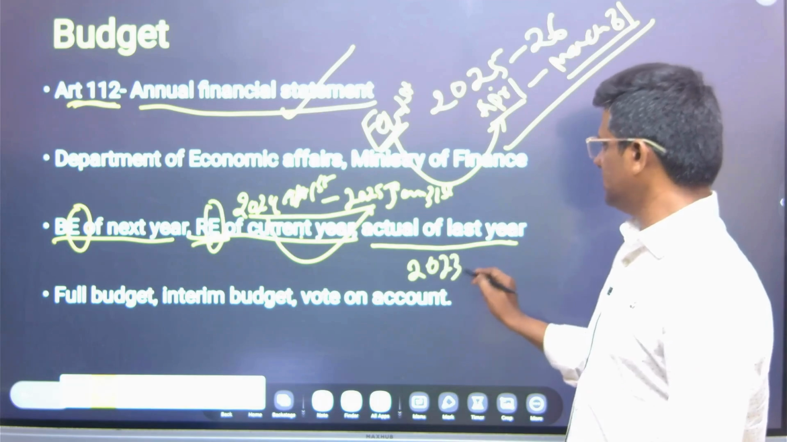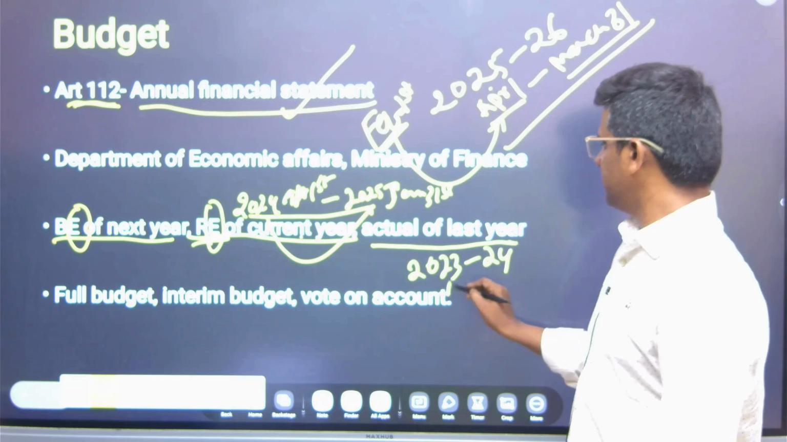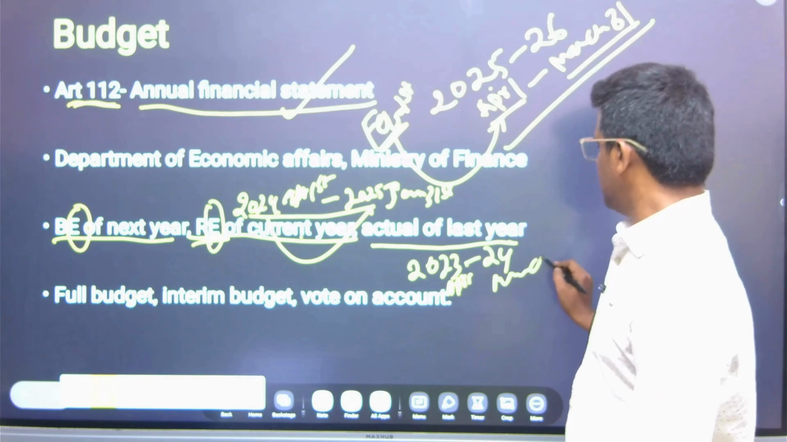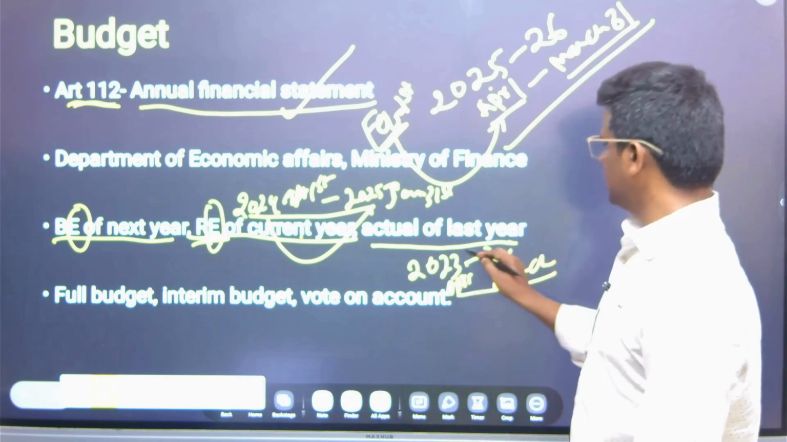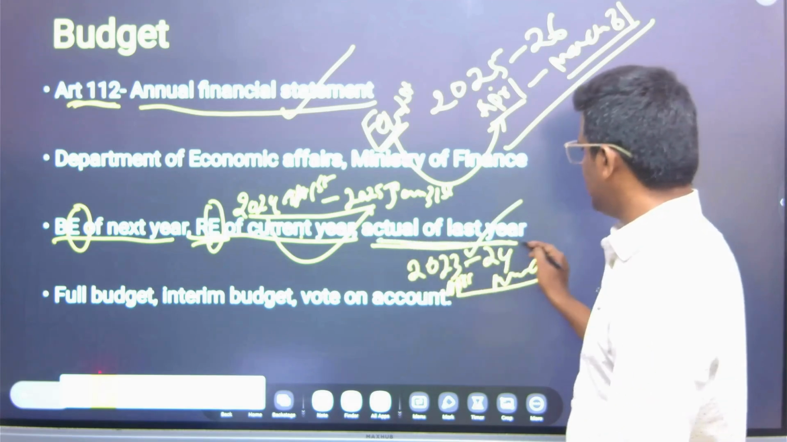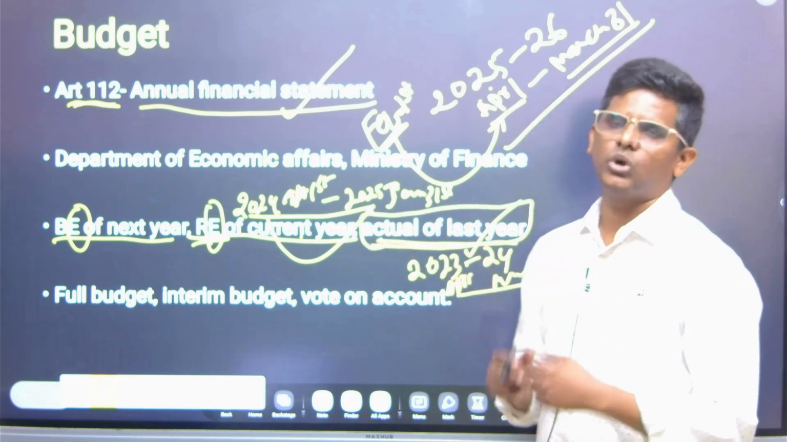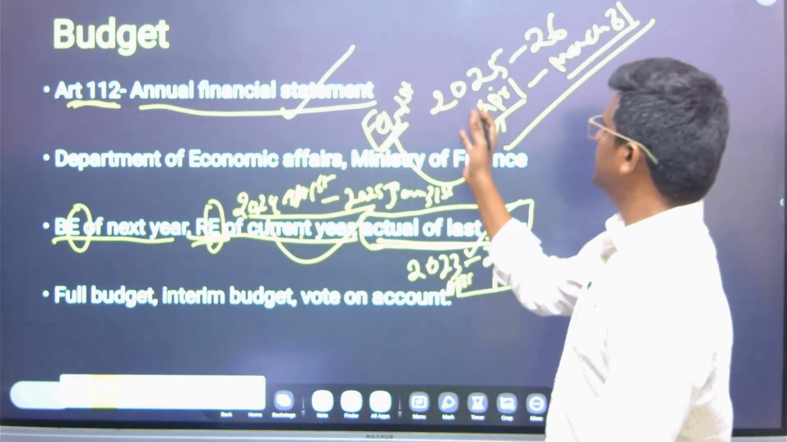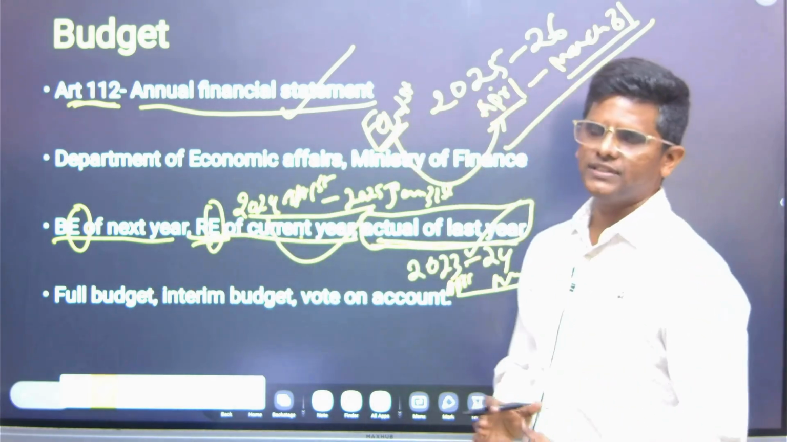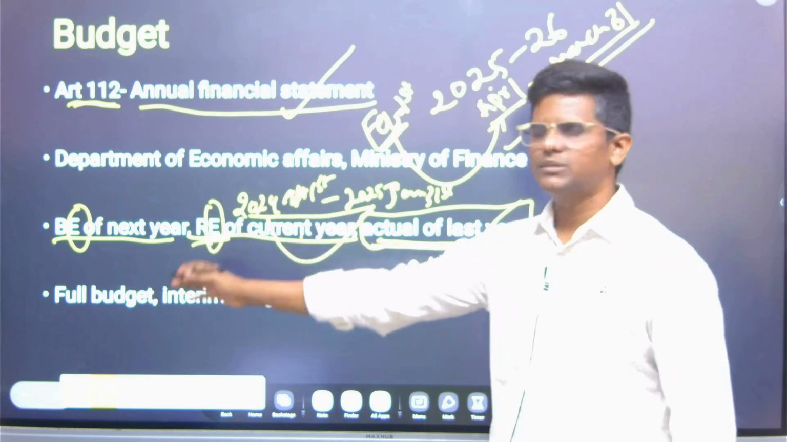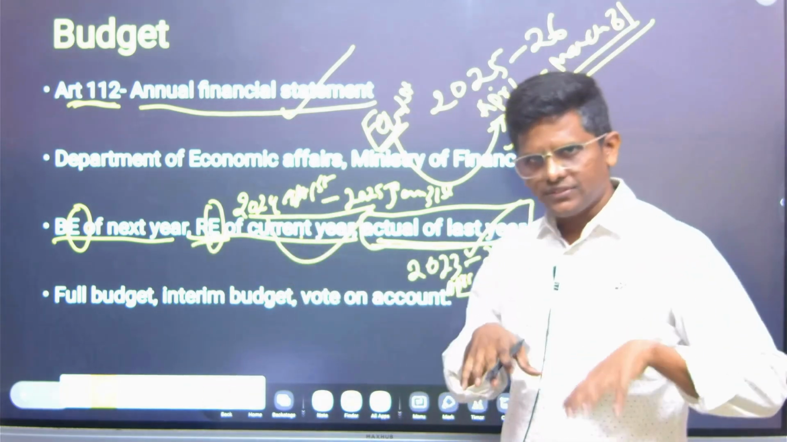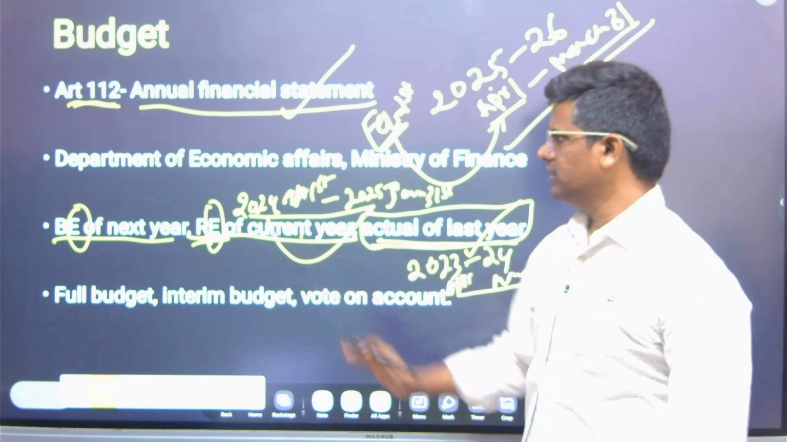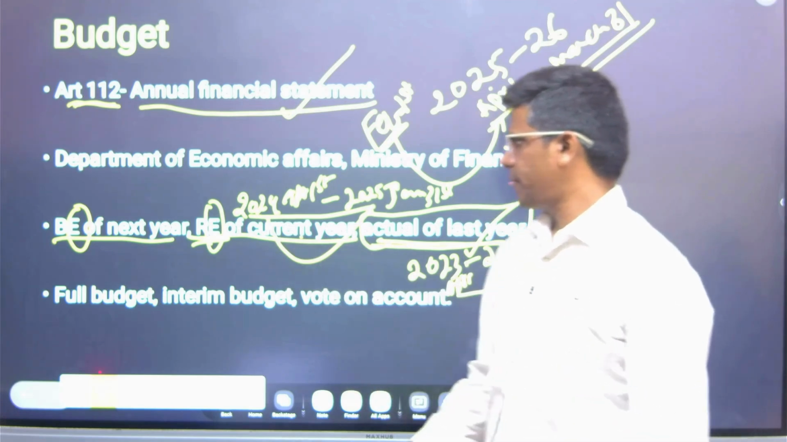What are the actual figures of last year, 23-24? That is 23 April 1st to 24 March 31st. This is totally over, and all the figures are there, so we will know exactly what was actually received and what was actually spent. So budget always has three figures because of these dates, April to March 31st: budget estimates of the next year, revised estimates of the current year, and actuals of the past year. This is why we have three years.